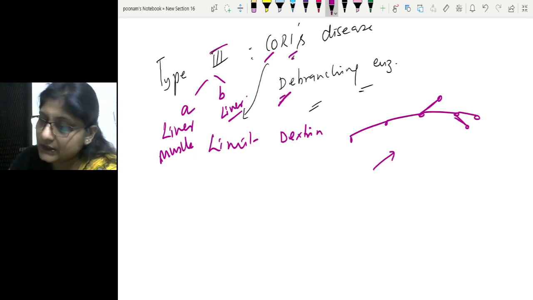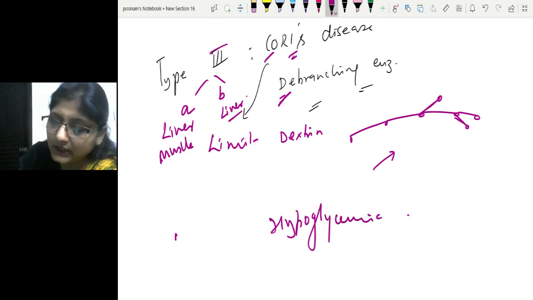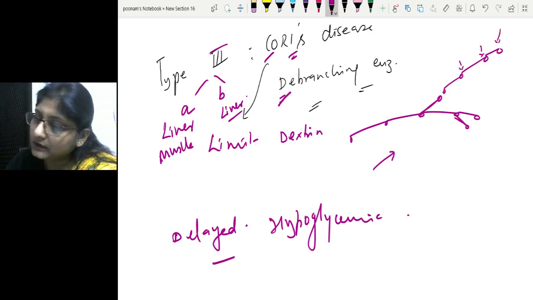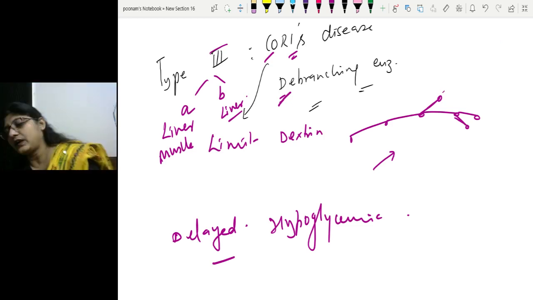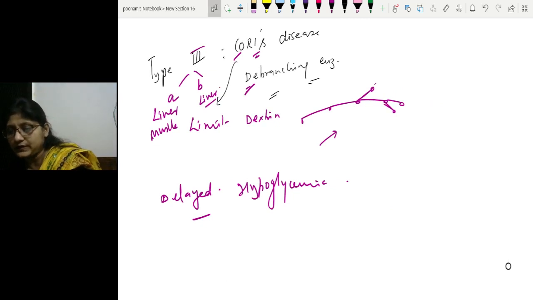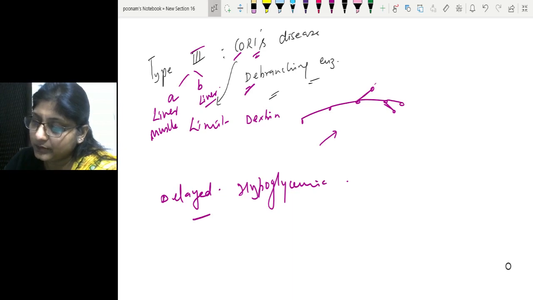But in Cori disease, you must understand that hypoglycemia, though present, is not the early hypoglycemia. It's a delayed hypoglycemia because phosphorylase action is normal, and that is going to act on peripheral units and release the glucose residues. So in the early phase, the hypoglycemia is well managed by release of glucose by phosphorylase action. But if the fasting is prolonged, then the baby tends to have hypoglycemic episodes.